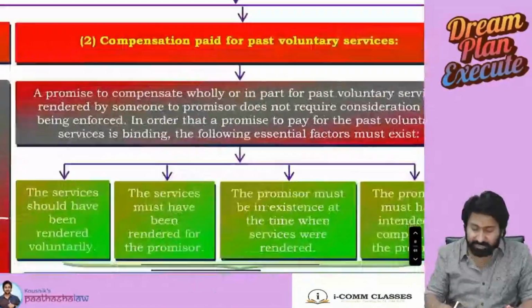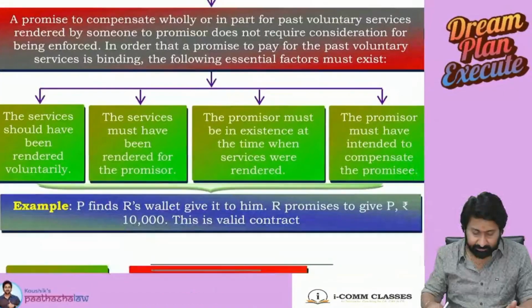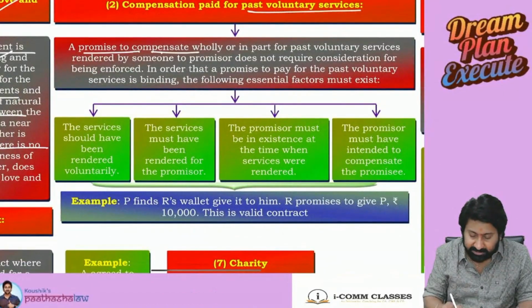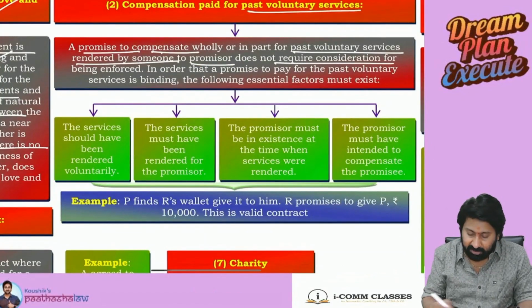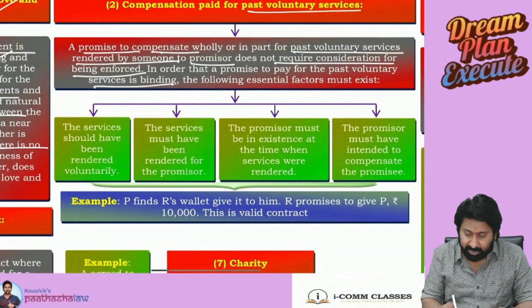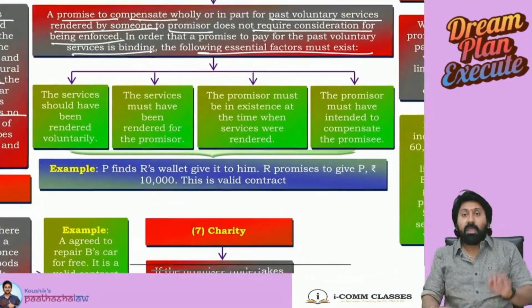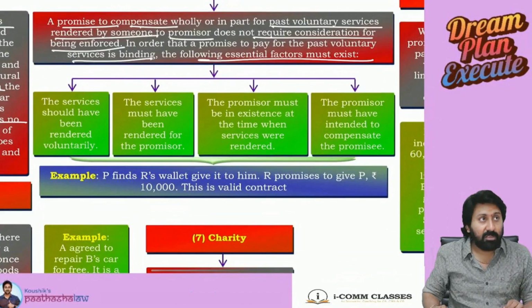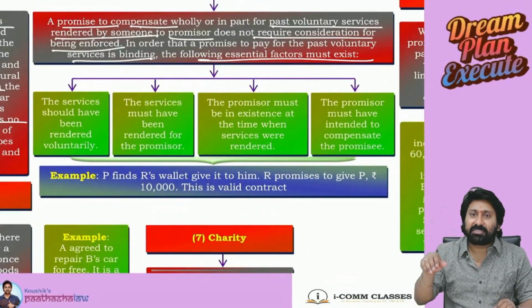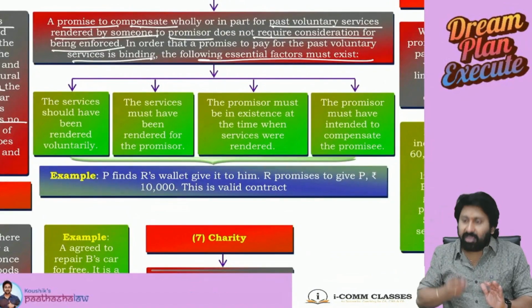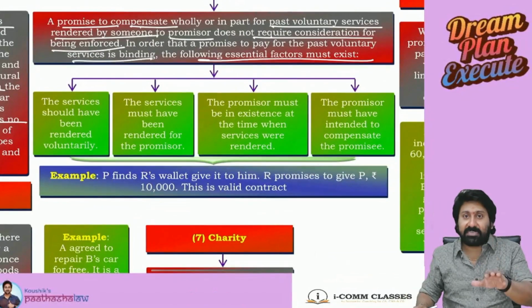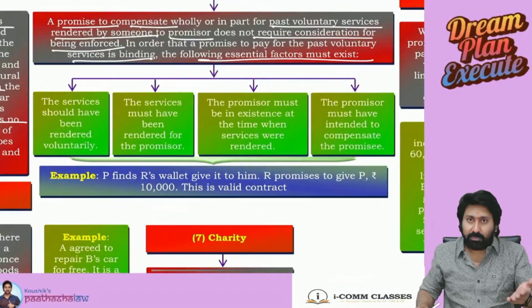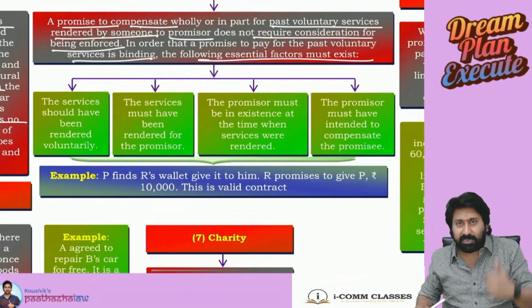Next, compensation paid for past voluntary services. Okay, see, a promise to compensate wholly or in part for past voluntary services rendered by someone to the promisor does not require consideration for being enforced. In order that a promise to pay for past voluntary services is binding, the following essential factors must exist. So, past voluntary services. What do you mean by voluntary service? He did not ask me to do anything. I only have done it in the past. Okay. But on that also, there can be a consideration. Actually, I did not expect anything. I have done it. But as a responsible person, you should pay something.